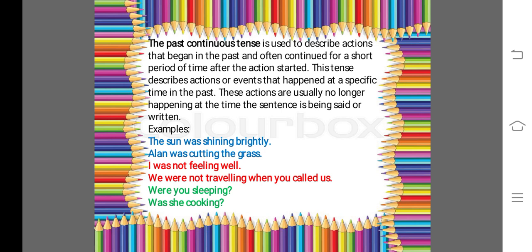For suppose I ask someone, did you see the sun yesterday morning? It was shining very brightly.